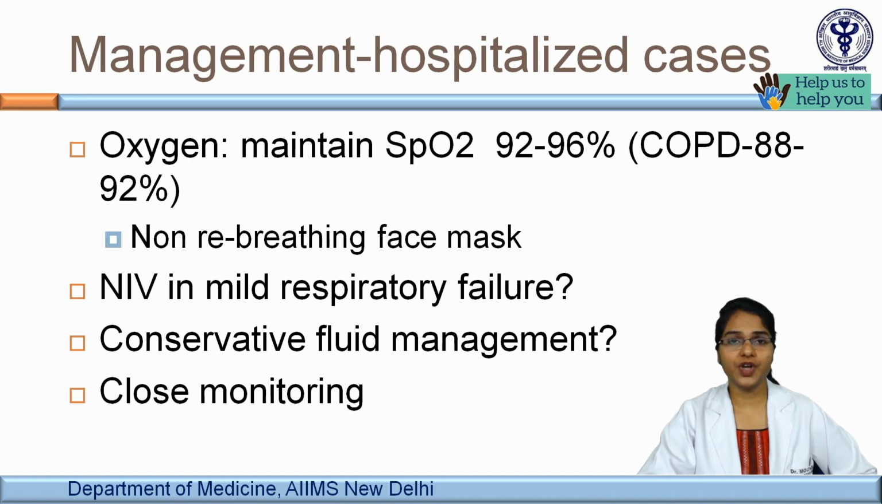How do we manage a moderate or a severe case? Apart from symptomatic treatment, we need to give them supportive care like oxygen therapy to maintain saturation between 92 and 96%. If they need a face mask, then a non-rebreathing face mask is preferred. What is the role of NIV in mild respiratory failure? It may be used, but as NIV is an aerosol generating procedure, it is better to avoid it.